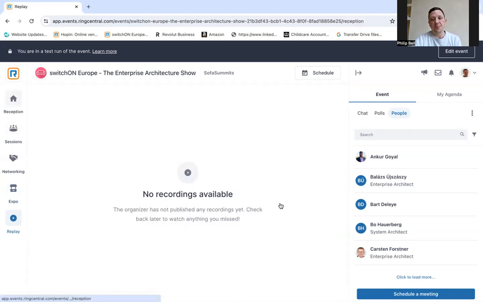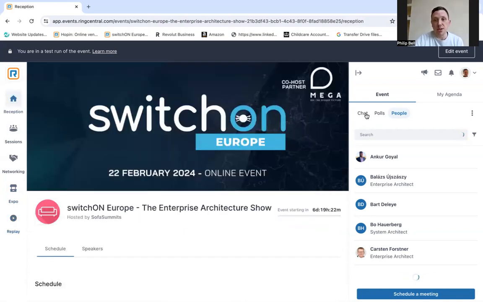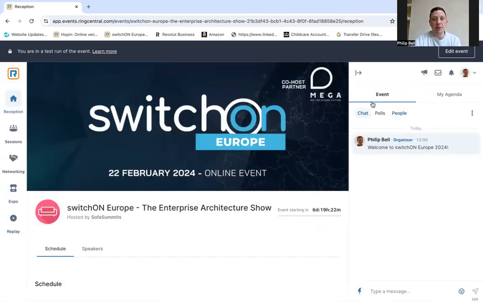Then moving over to the right-hand side of the platform, we have the chat. So we have the overall event chat. You'll see here, I'll just put welcome to switchOn Europe 2024 in. We will be posting in here quite a lot throughout the course of the day. Feel free to ask any questions you have for us in here, and just get involved in the conversation.